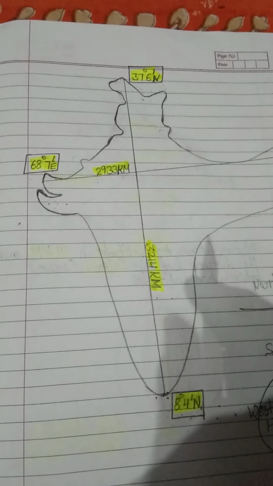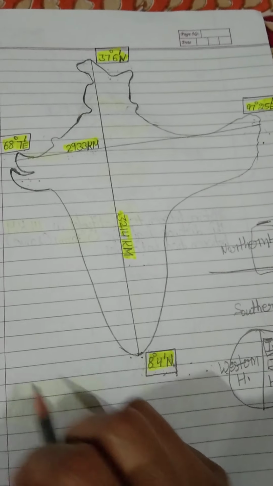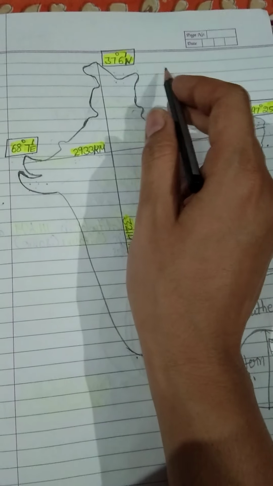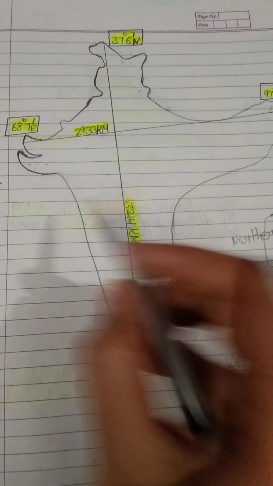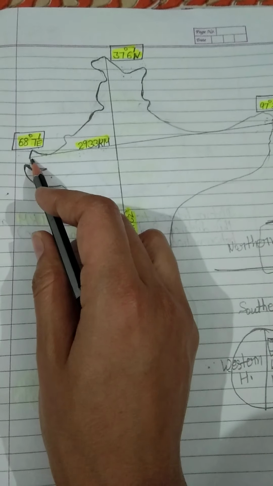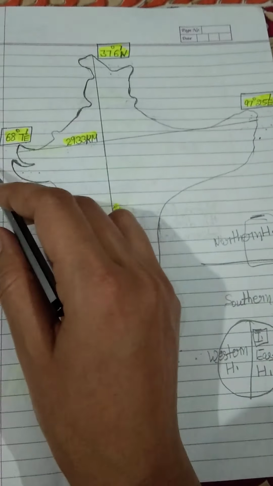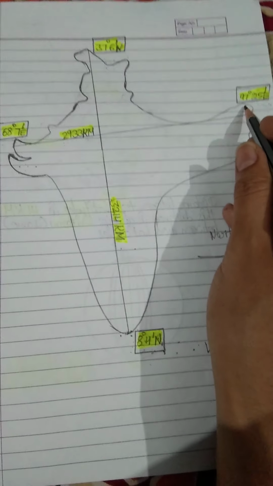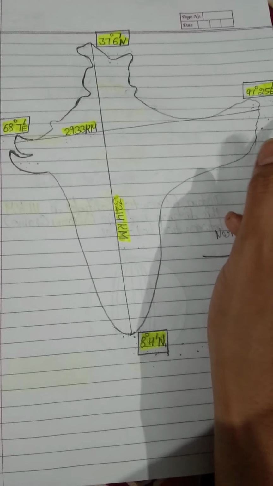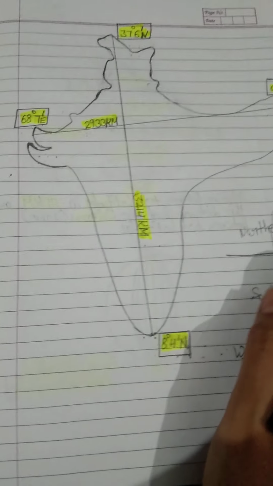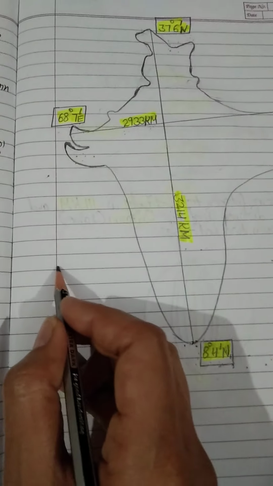If you subtract this 8 degree from this 37 degree, you will get nearby 30 degree. And if you subtract the smaller number from the bigger number, 68 degree from 97 degree, you will also receive nearby 30 degree.